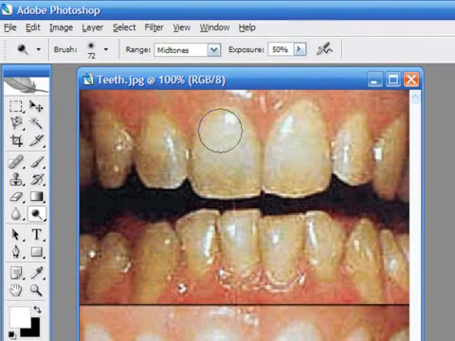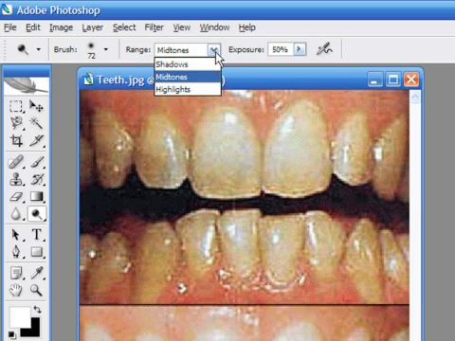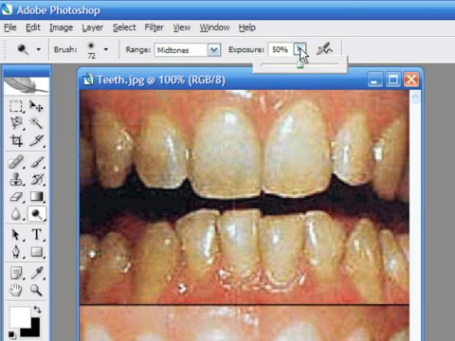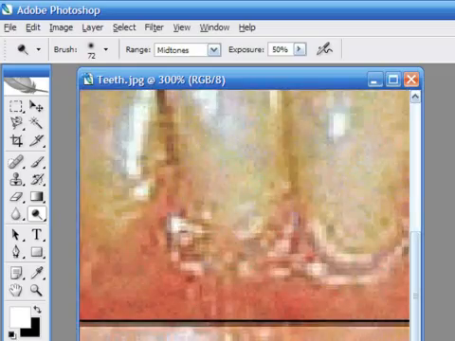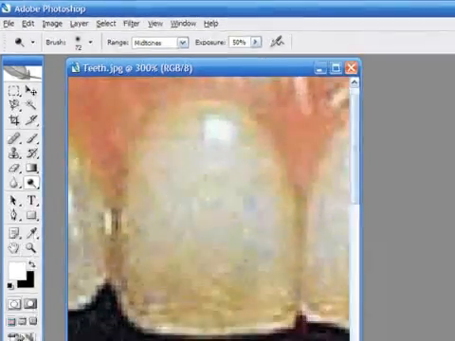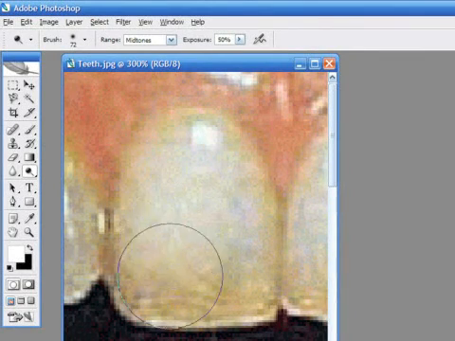In the range option, select midtones, and in the exposure, select 40 or 50%. Zoom in as much as you can to work on each tooth. Click on the tooth and without releasing the mouse button, move around the tooth evenly.